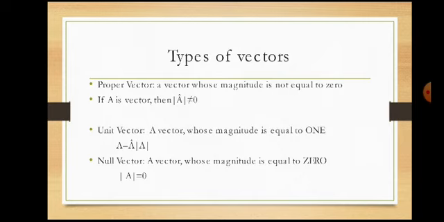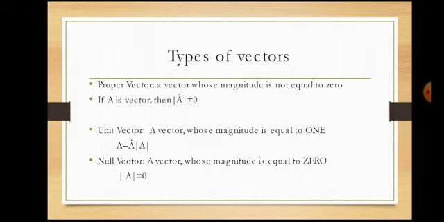Coming to the types of vectors elaborately, first the proper vector. Every vector has some magnitude and a certain direction. A vector whose magnitude is not equal to 0, meaning it has some magnitude and also some direction, is called a proper vector.